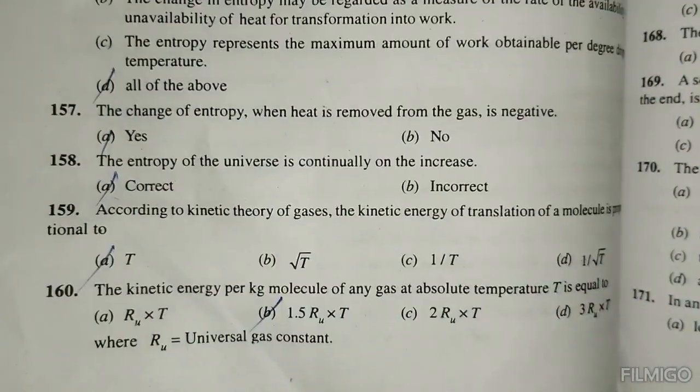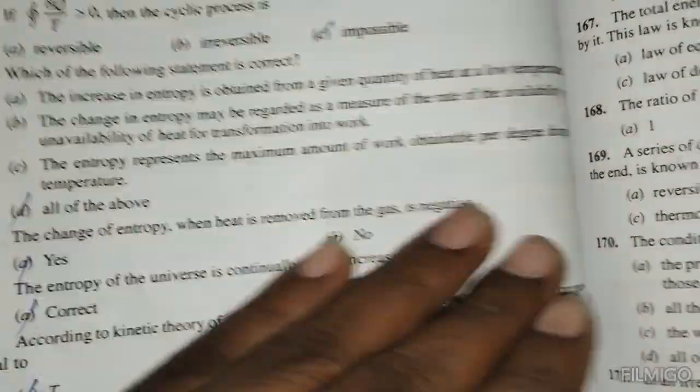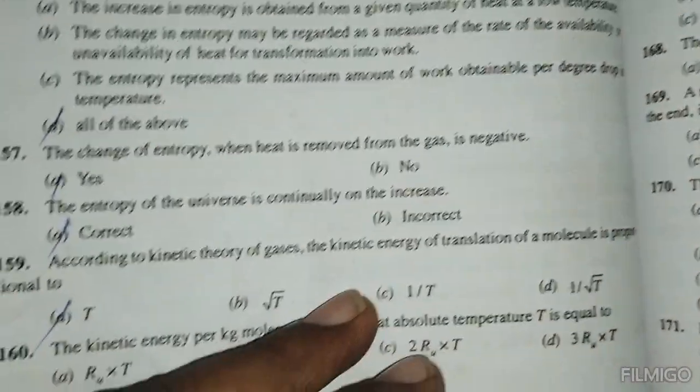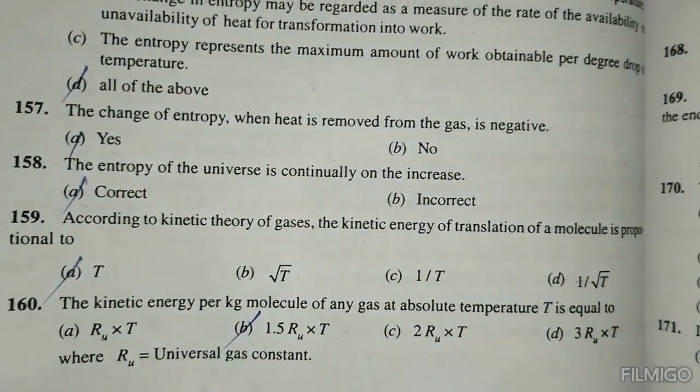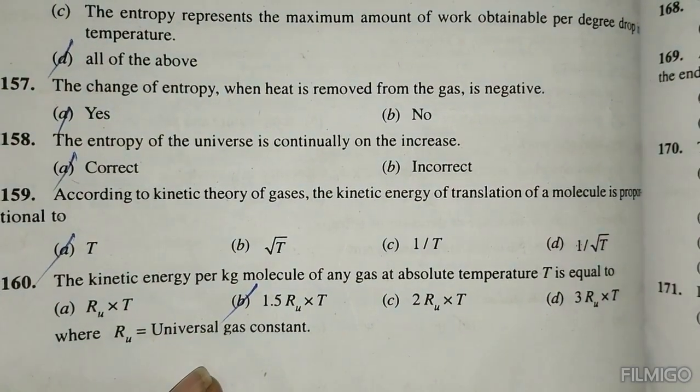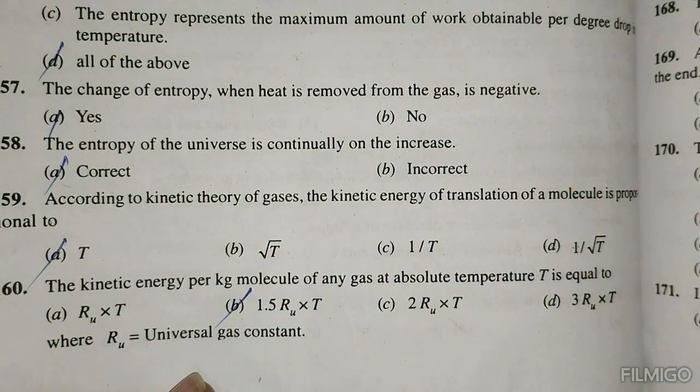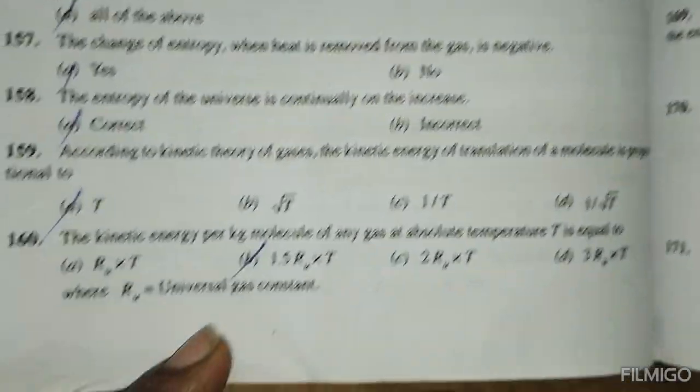According to kinetic theory of gases, the kinetic energy of translation of molecules is proportional to T. The kinetic energy per gaseous molecule of any gas at absolute temperature T is equal to 1.5 Ru into T.